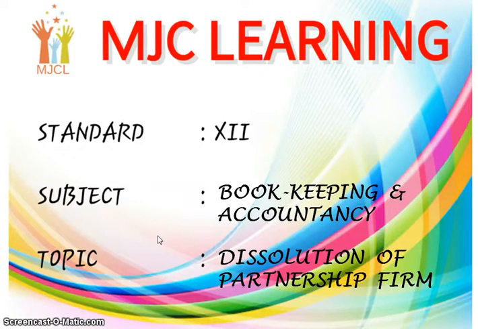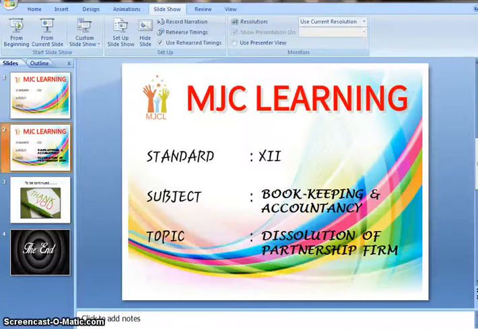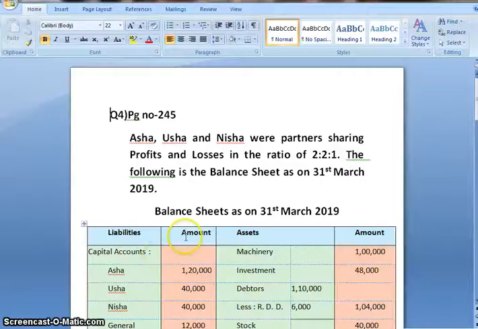Today we are going to study chapter number 6 of your subject Bookkeeping and Accountancy, that is Dissolution of Partnership Firm. So let's begin. Today we will be dealing with question number 4, which is given on page number 245 of your government textbook. Let me read out the question.